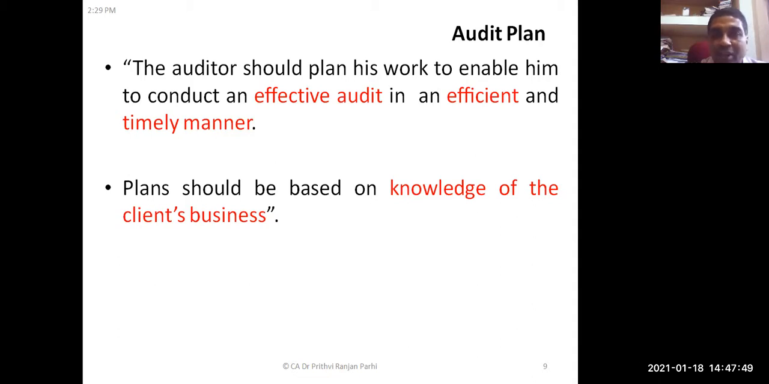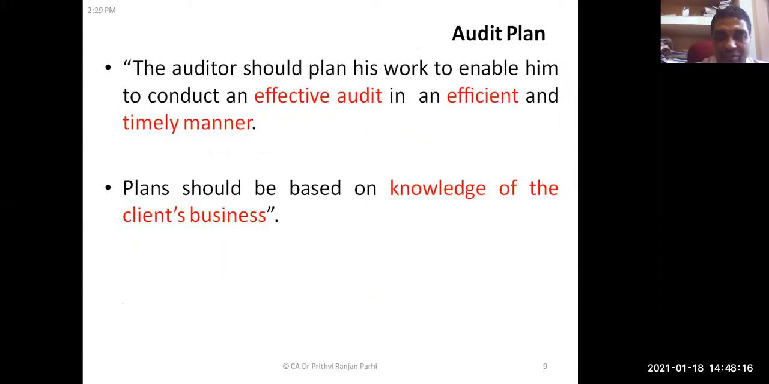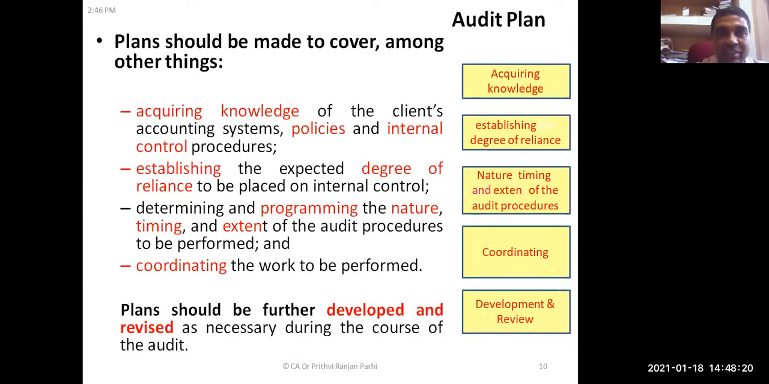I think I had already shown you what kind of documentation auditors do to record or gain knowledge about the client's business. Whether you have seen it earlier or should I show it again? Well, if required, I will show you subsequently. Now let us understand this.